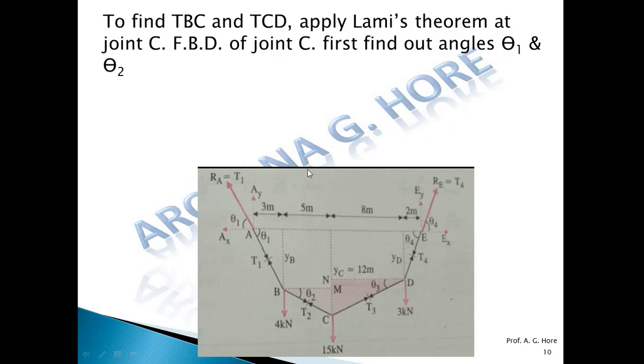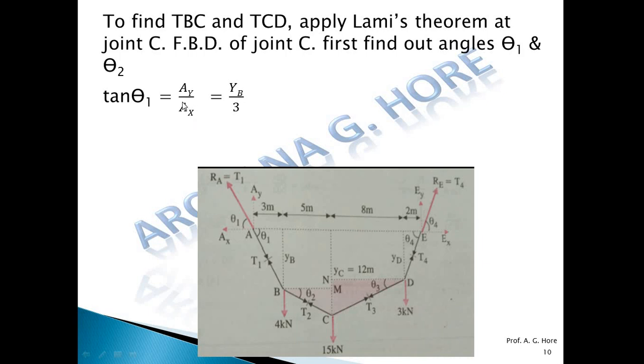So first, tan theta 1 is equal to AY upon AX, because theta 1 is with the horizontal, so the horizontal should be in the denominator, is equal to YB upon 3. These two are the same, so we can equate AY upon AX is equal to YB upon 3.